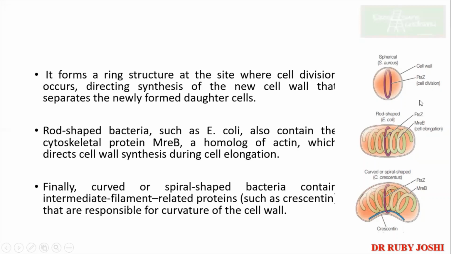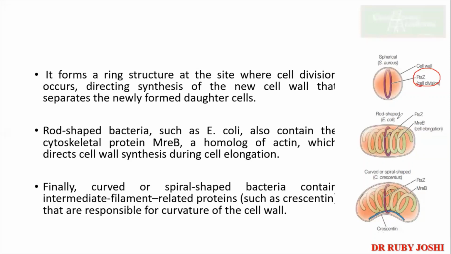Now in the case of rod-shaped bacteria, you have another cytoskeletal protein called MreB, which is the homologue of actin. This directs the cell wall synthesis during cell elongation. So in the case of spherical bacteria, it is the presence of only FtsZ.